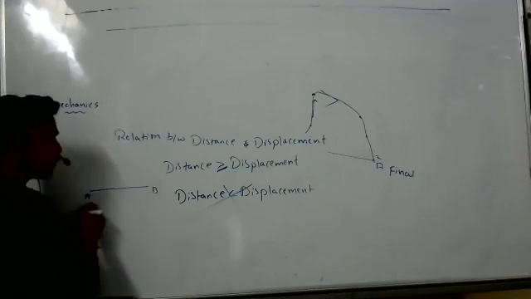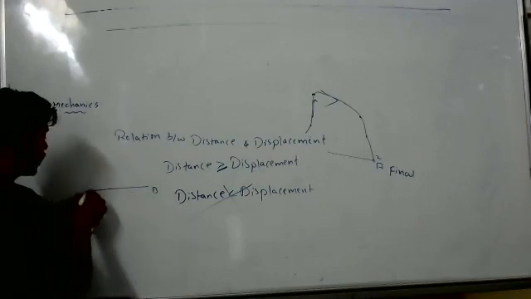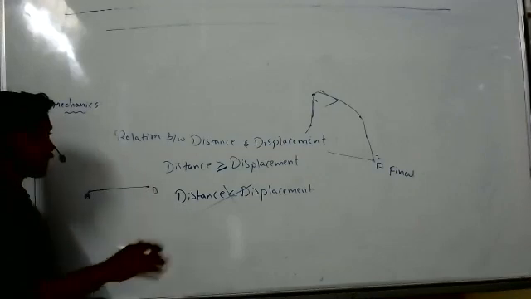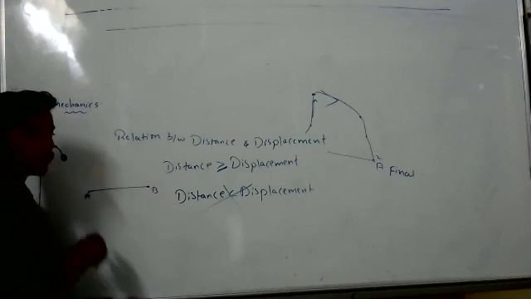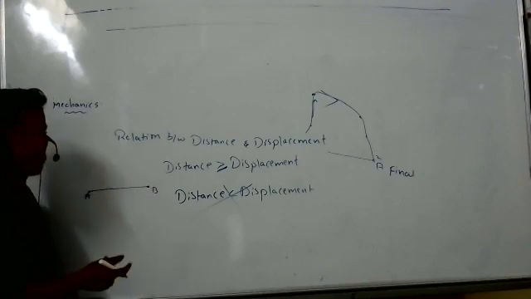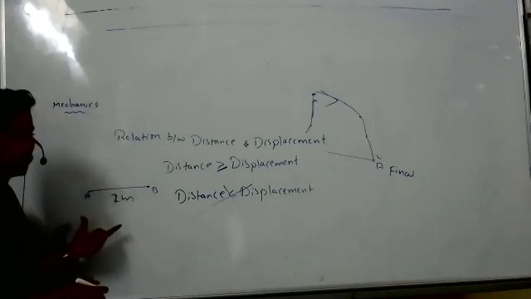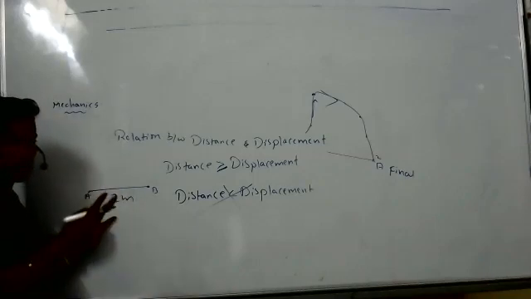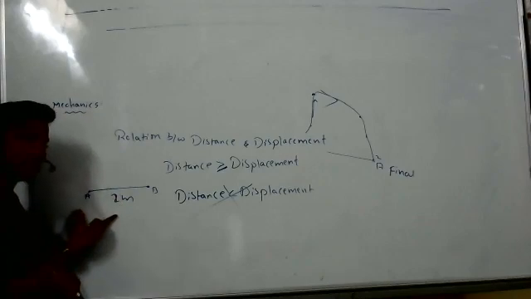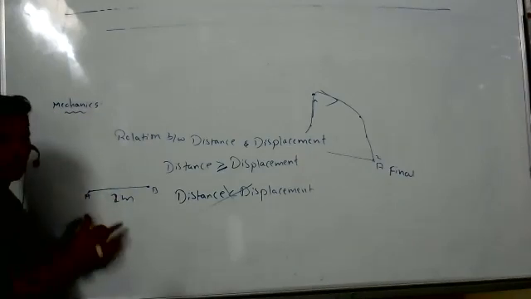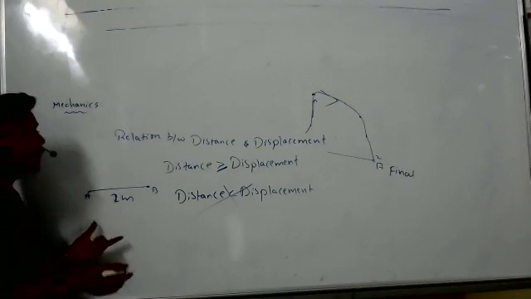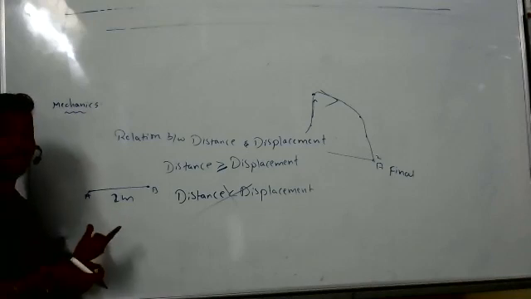If a particle is moving in a straight line, and I didn't give any direction here, what is the distance between A and B? Suppose it is 2 meters. What is the distance between A and B? 2 meters. What is the displacement if I ask? 2 only. And sir, how can we say it is a displacement?